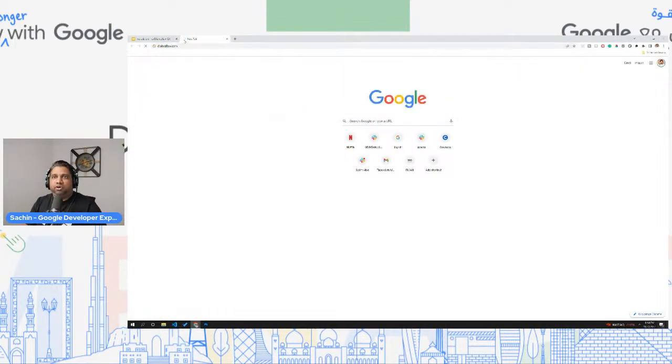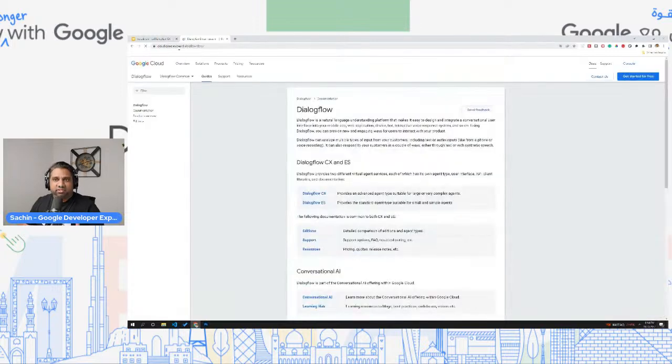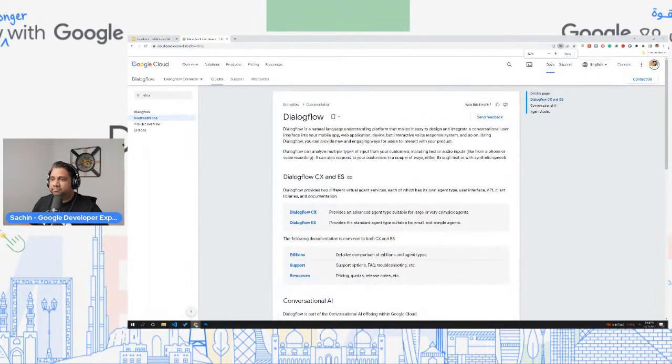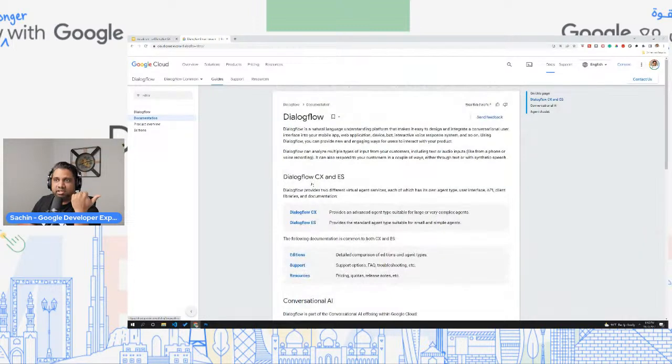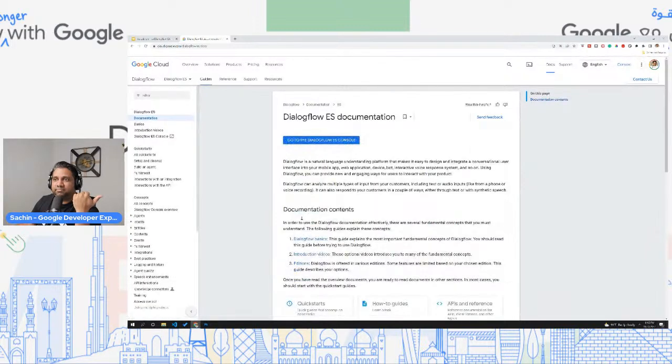The way you do that is go to dialogflow.com. This is the simplest way for you to go through the two different offerings that Google provides. If I zoom in, you have Dialogflow CX, which is what we're going to learn today, and you have Dialogflow ES, or Essentials. If you click on Dialogflow ES, you can directly click on go to Dialogflow ES console.